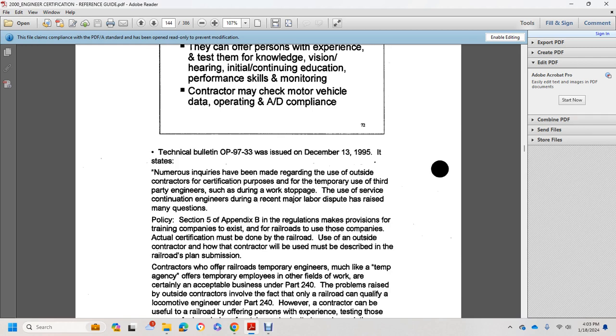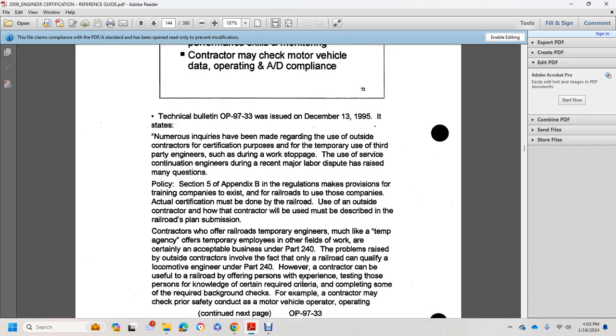provides that the actual certification must be done by the railroad. A railroad may use an outside contractor, however, the contractor to be used must be described in the railroad's plan submission. Contractors, like temporary engineers, much like temporary employees in other fields of work, are certainly acceptable business under Part 240. The problems raised with outside contractors involve the fact that only the railroad can qualify a locomotive engineer under Part 240.